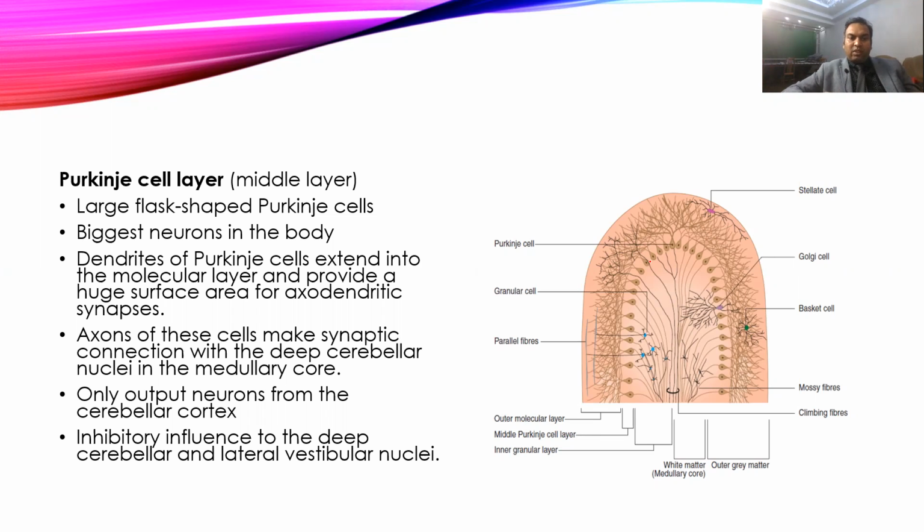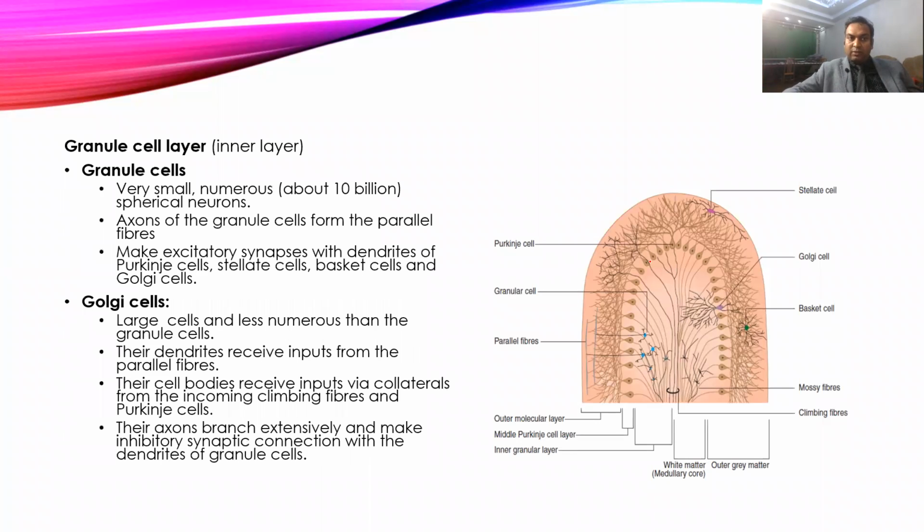The axons of the Purkinje cells are connected with the deep cerebellar nuclei and usually go to the medullary core. The Purkinje cell is the only output of the cerebellar cortex. So the output comes only through the Purkinje cells, and it is usually inhibitory, present on the deep cerebellar and lateral vestibular nucleus. So it causes inhibition of both the deep cerebellar nuclei and vestibular nucleus.